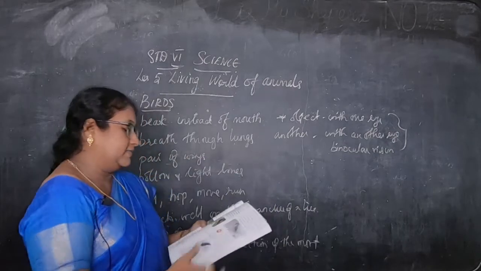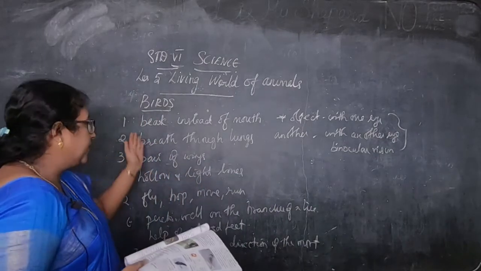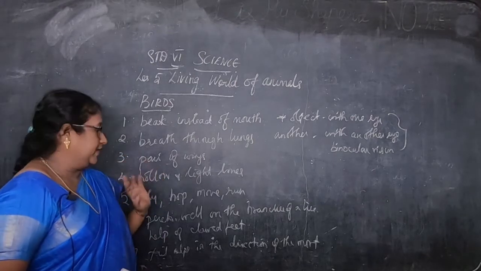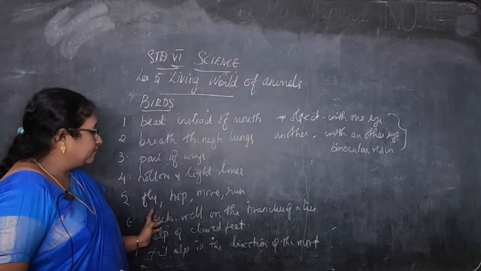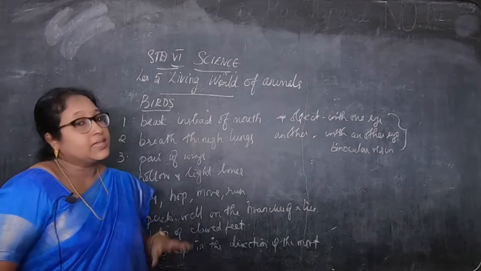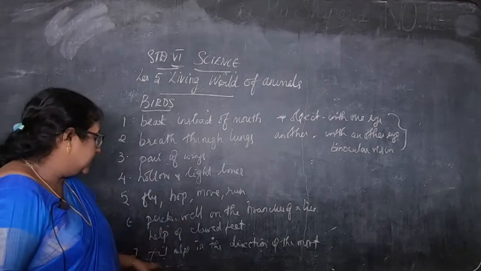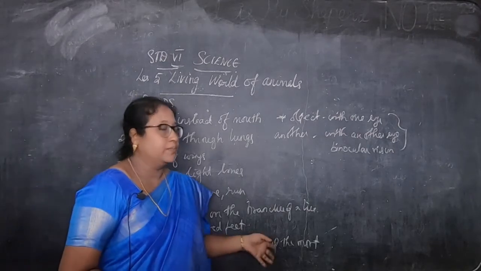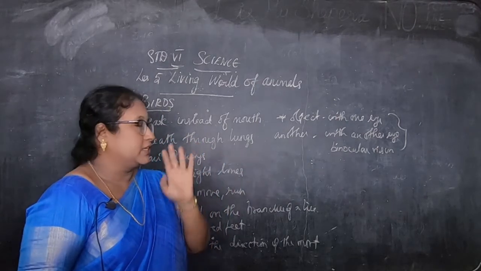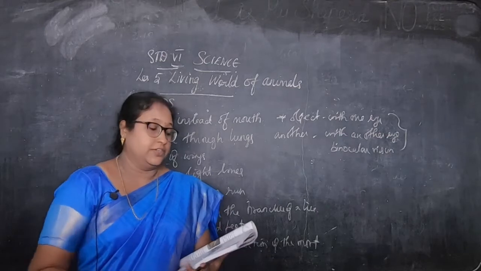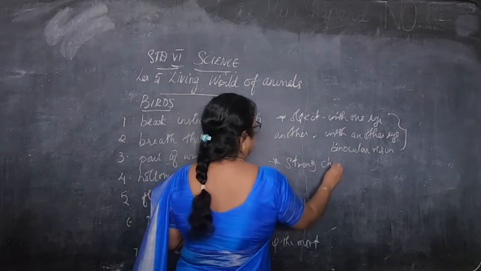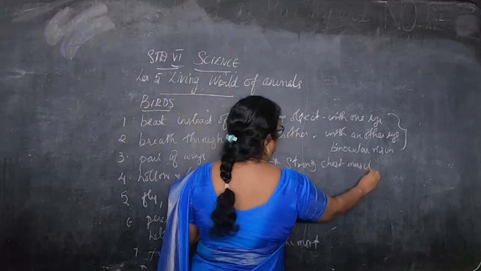So what did we see, children? They have a streamlined body, and they have a beak instead of a mouth. Then they breathe through lungs and they have a pair of wings. They have hollow and light bones. They fly, hop, move and run. They perch well, that is sit well on the branches of a tree with the help of the clawed feet, that is with the nails. Their tail helps show the direction of the movement. The bird can see one object with one eye and another object with another eye. That is called binocular vision. And they have strong chest muscles. Okay, children, so this is about the birds.